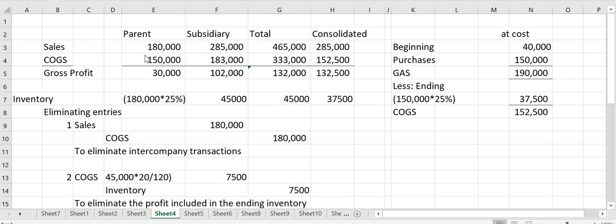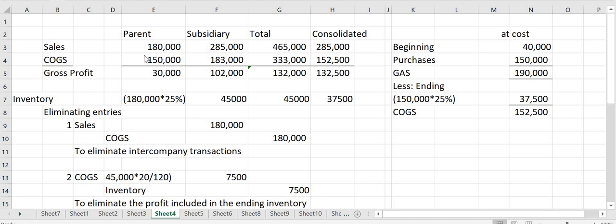The parent will report sales of 180,000 and cost of goods sold of 150,000. So the parent reported a gross profit of 30,000. And then the subsidiary reported sales of 285,000 and cost of goods sold of 183,000. So the gross profit is 102,000.